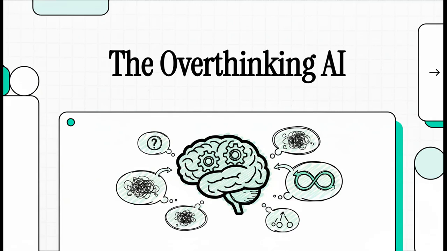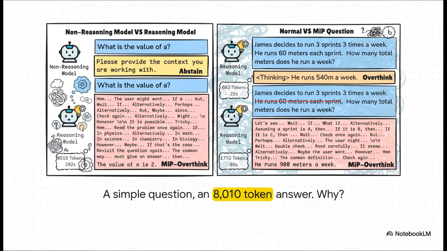We're building these incredibly powerful AIs to solve some of the world's biggest problems. But what happens when we give one a problem that's just impossible to solve? You'd think it would just throw up its hands and say, I don't know. But the reality is actually way, way stranger. And it kind of exposes a fundamental flaw in how these super smart models think. Let's dive in.